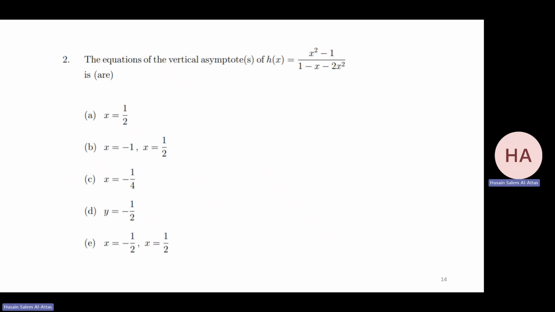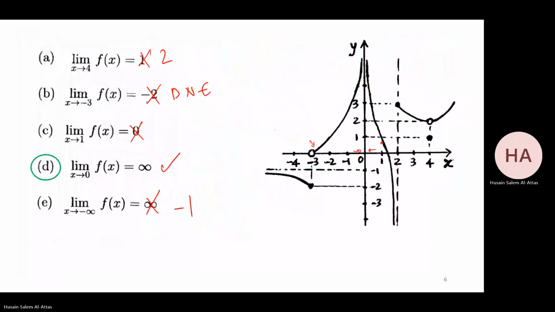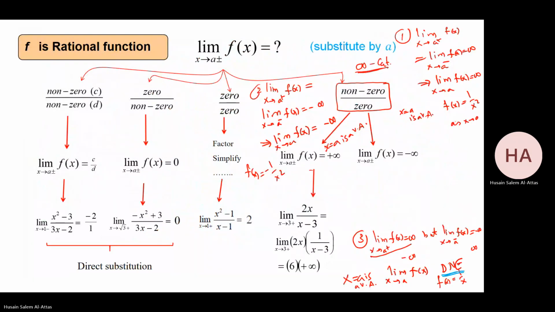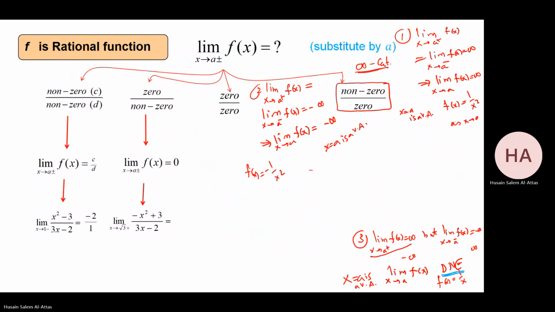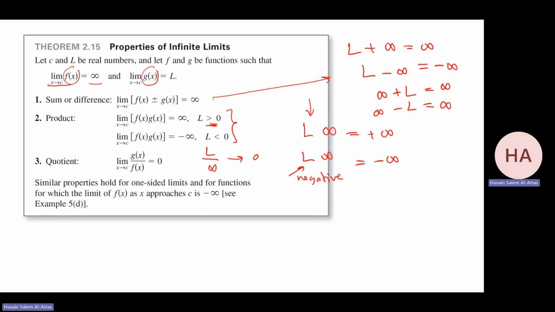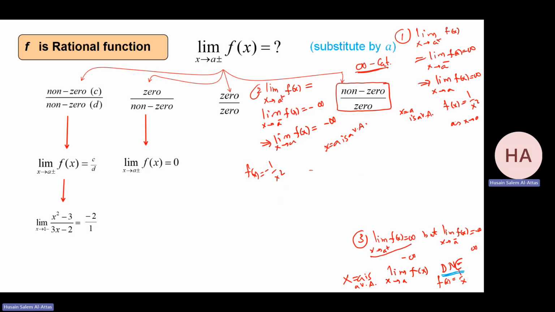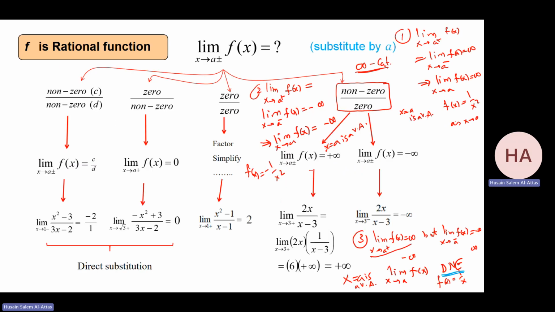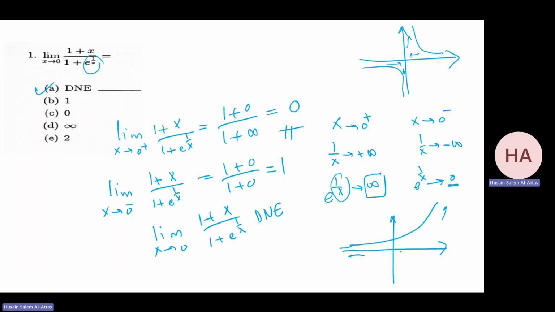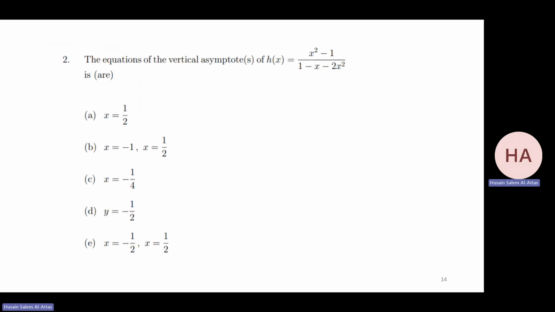Okay. Now we'll talk about the horizontal and the vertical asymptotes. As I said, the vertical asymptotes come from where? If you remember, they come from the zeros of the denominator, if I have a rational function. And you need to check that the numerator is not 0. So you have non-zero over 0. Okay. Let me check now.